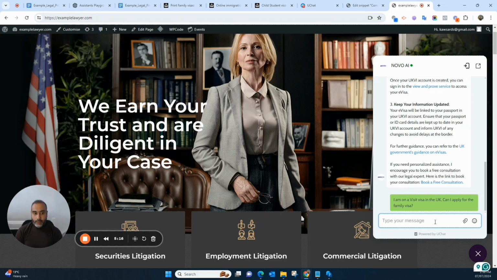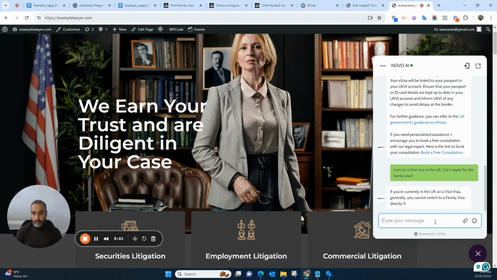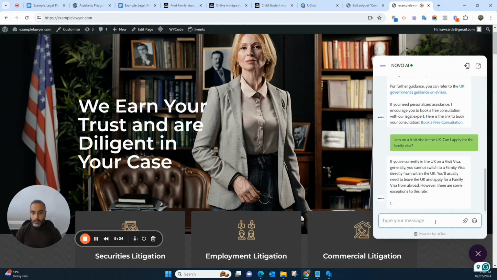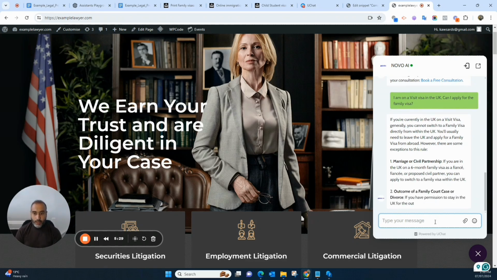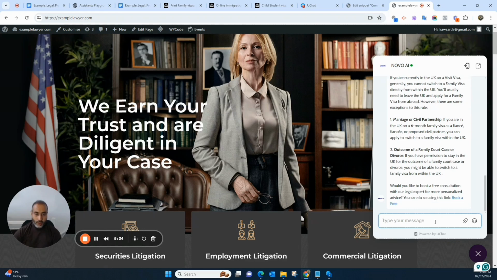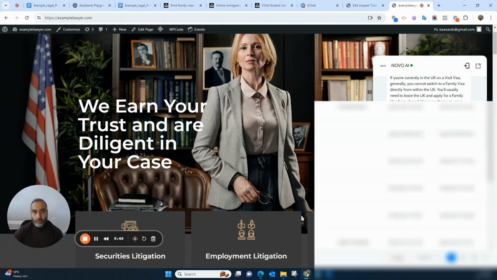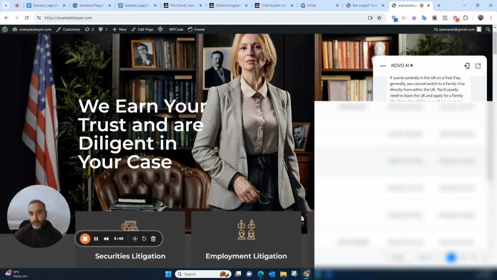So you get the idea, right? We can train as many data points as you have. Look at this. It's saying that if you're currently in the UK on a visit visa, generally you cannot switch to a family visa. So it is telling me what type of visa is allowed to change, and what type of visa is not allowed to change. Especially for the lawyers or solicitors who are based in the UK, they exactly know what it is all about. If you are somebody watching outside the UK, it is probably new information for you, but for the lawyer in the UK, they know each and everything.